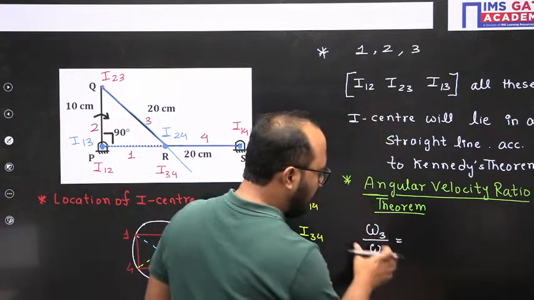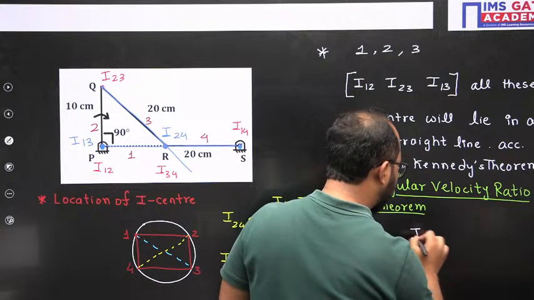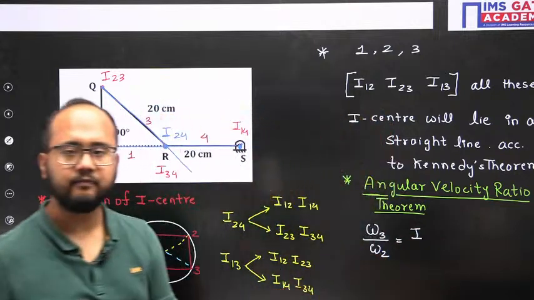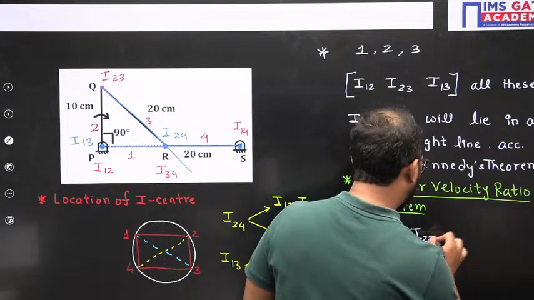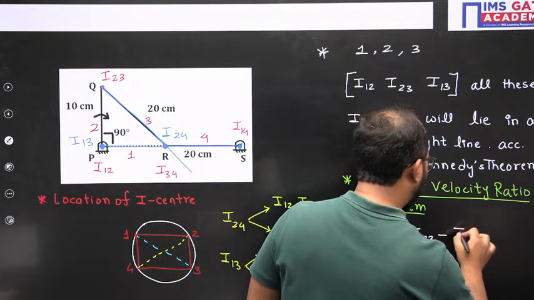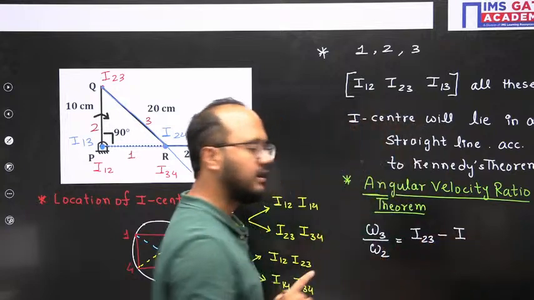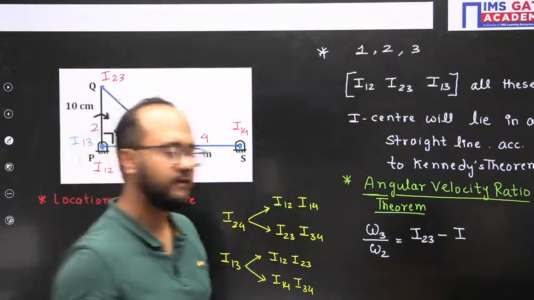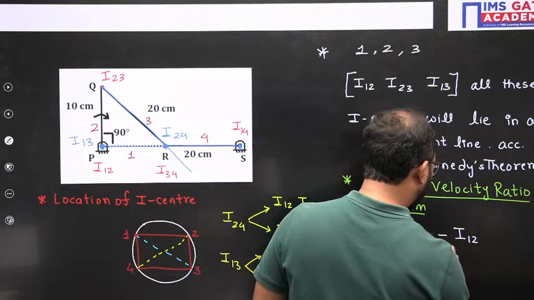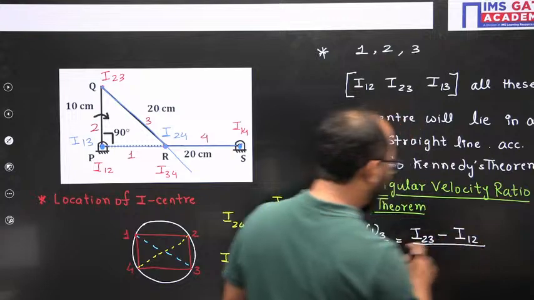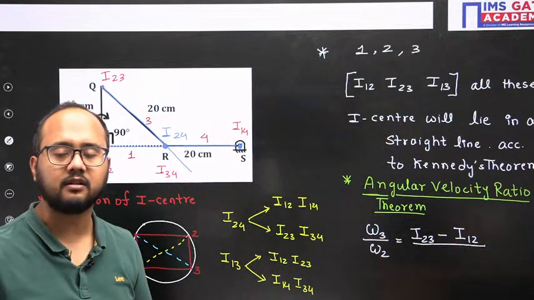This angular velocity ratio will be equal to the distance of the common I center. What is the common I center? Link 2, 3 common I center will be I23. The I center of link 2 with respect to the fixed link is I12.